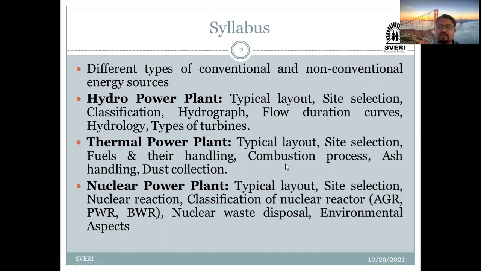Next is the combustion process. Whenever we consider this particular coal, what type of combustion process happens in the thermal power plant, that we are going to see. And next is the ash handling process and dust collection. As you know, we are using coal as a primary fuel in the thermal power plant, so ash is produced, and how we collect the dust, that we are going to see.